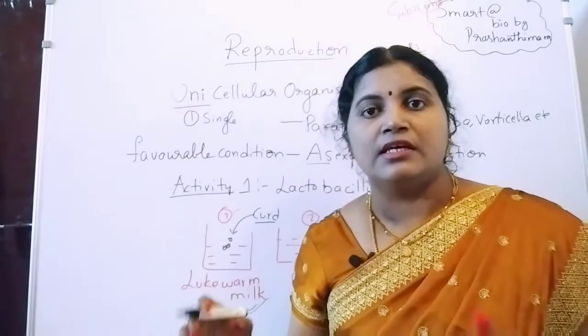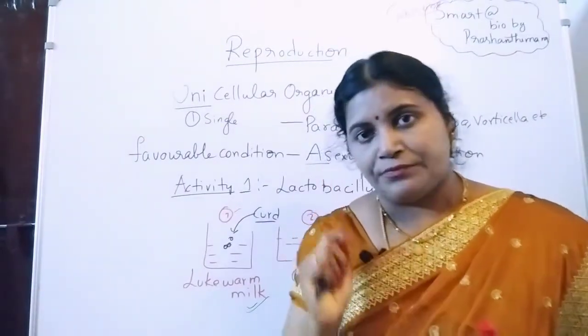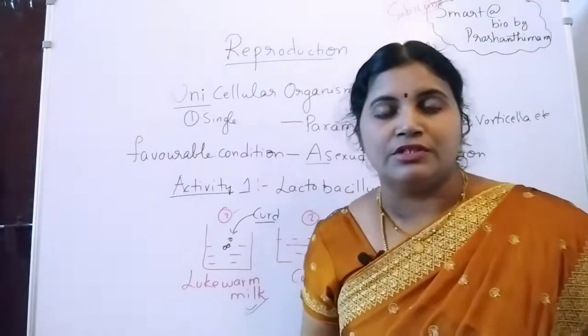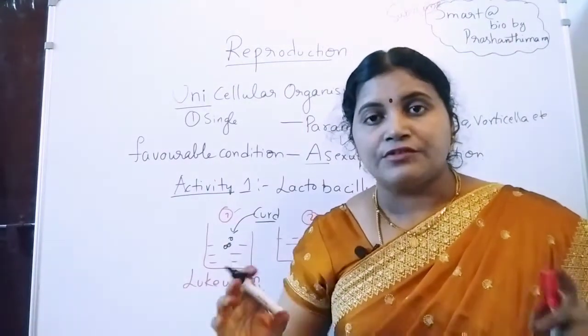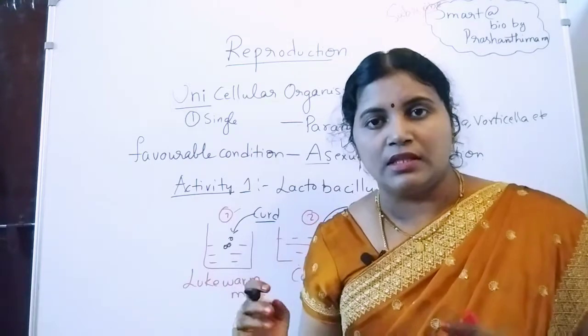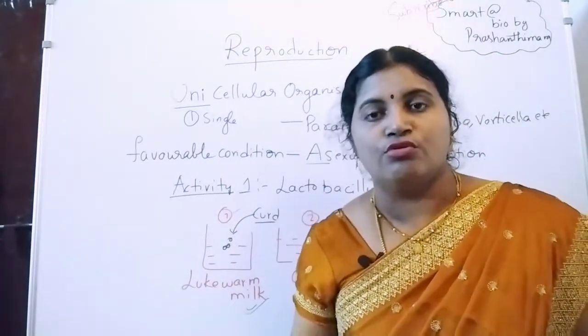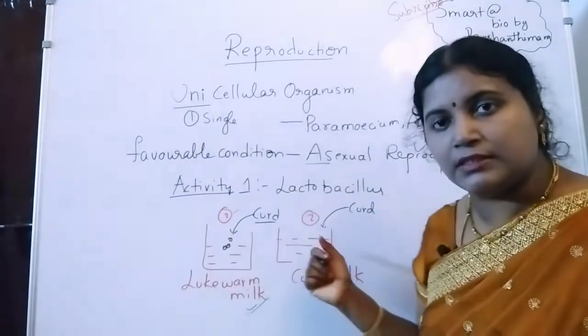That's why we can see curd formation in cup 1. But in the cold milk there is no curd formation, because there is no sufficient temperature in the milk. That's why there is no growth of lactobacillus in cup 2.